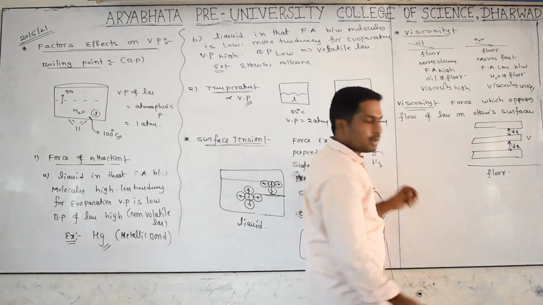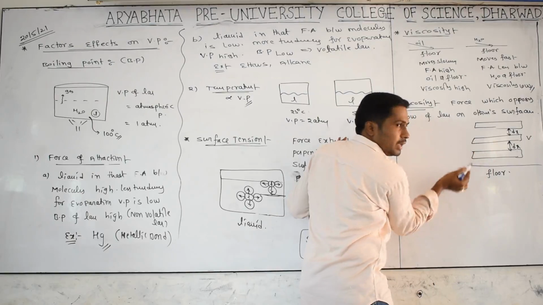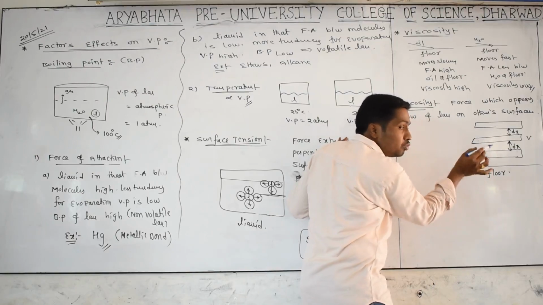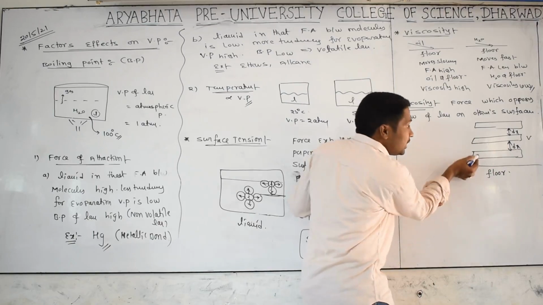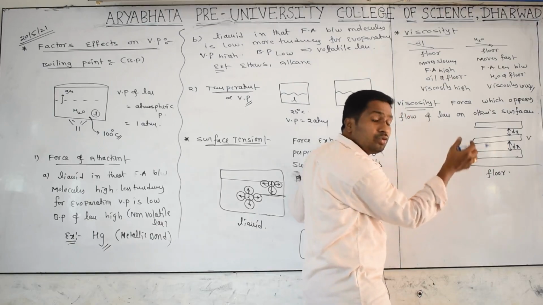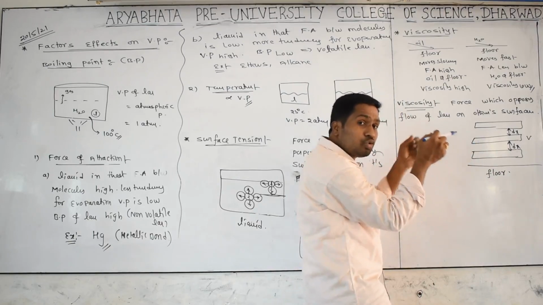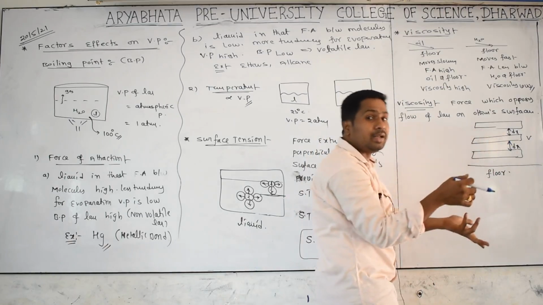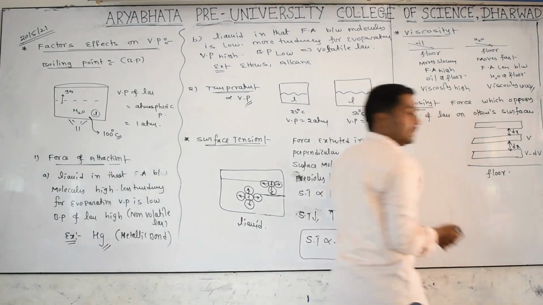Okay, now my question. This is the floor, this is the middle layer, top layer, bottom layer. The middle layer is moving with some velocity v. Compared with this middle layer, will the bottom layer move fast or slow? Slow. Why? It is very close to the ground. Very close to the ground means a very large force of attraction, so much force is opposing the movement. Opposing the movement means velocity will be less. That's why we get the lower velocity v minus dv.